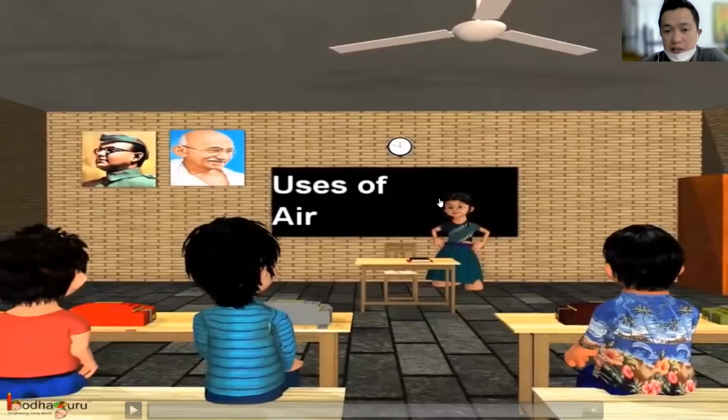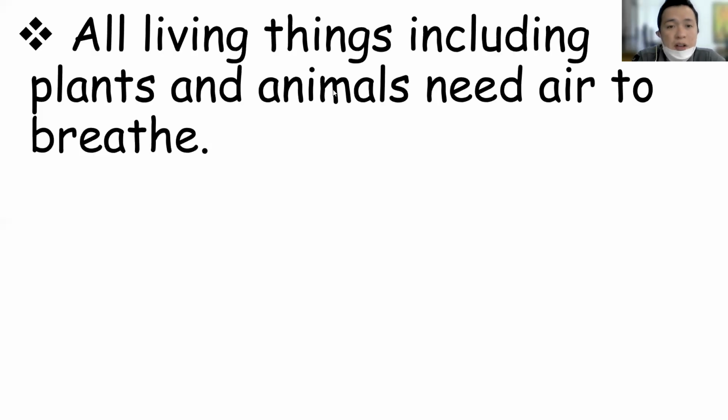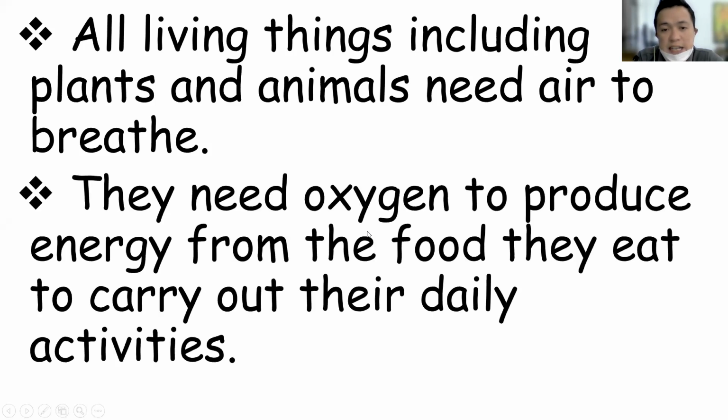Number one, we cannot fly a kite without the presence of air, which is the moving air called wind. And also we cannot breathe without it. All living things, including plants and animals, need air to breathe, like me and you. They need oxygen to produce energy from the food they eat to carry out their daily activities. Yes, we need oxygen. Plants need oxygen, animals need oxygen as well.